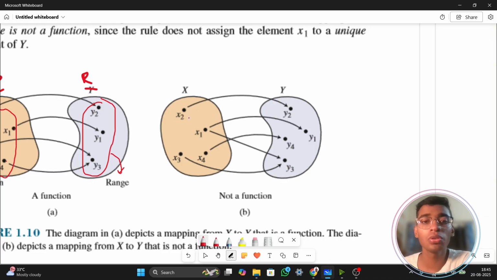Understood? So that is why if you see x2 here, it is mapping to y2. This is unique. My x3, it is mapping to y4. This is unique. X3, it is mapping to Y3. It is unique. But you see, one input is giving two outputs. That is not possible. If I'm typing on my keyboard, that means I'm writing something on that. So it has to generate only one output.